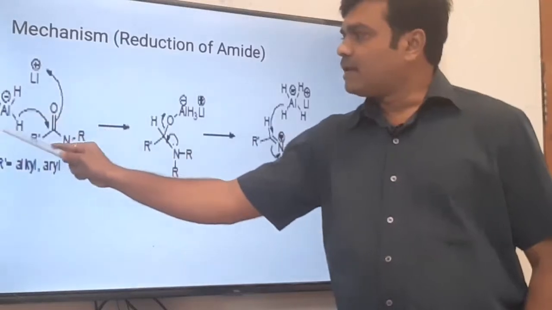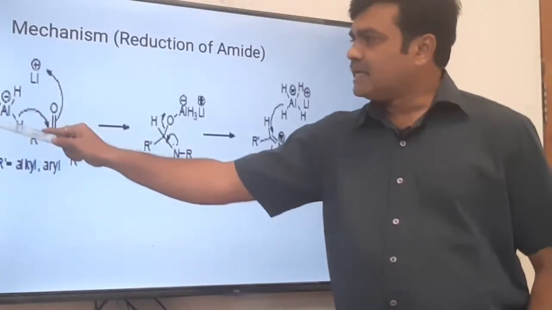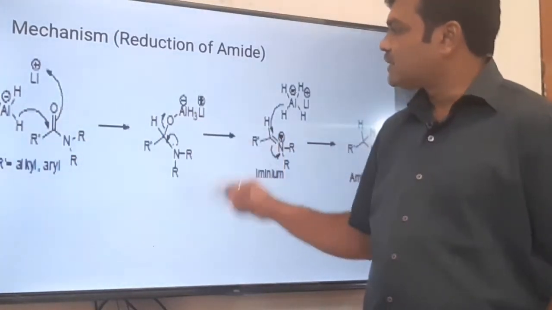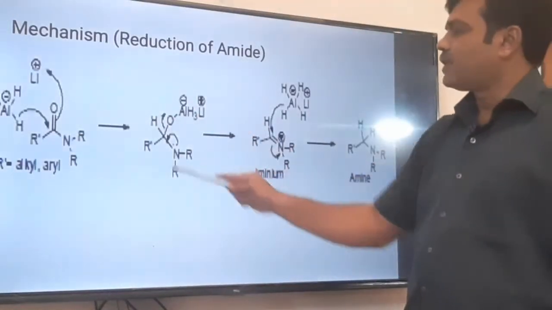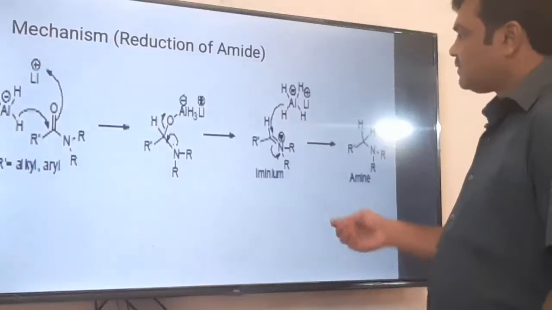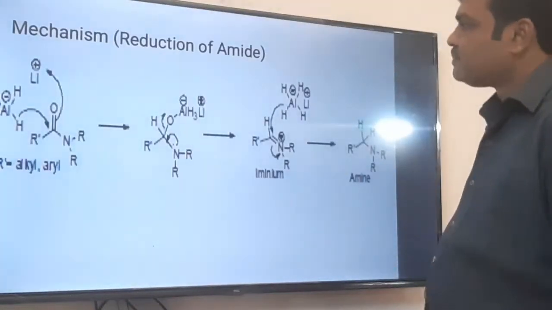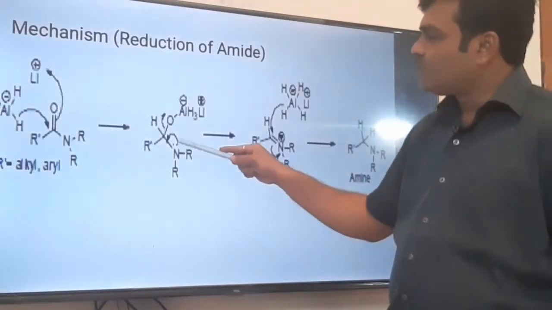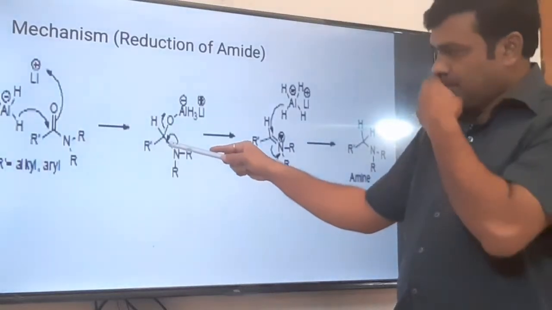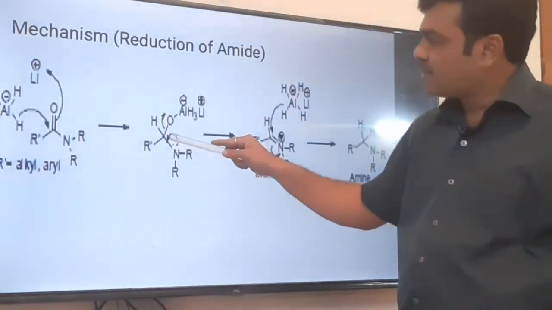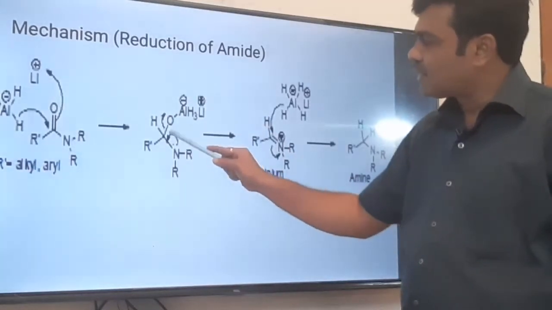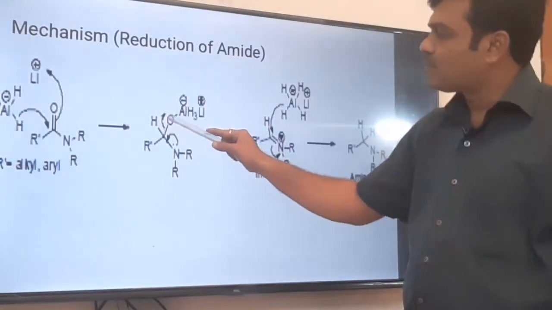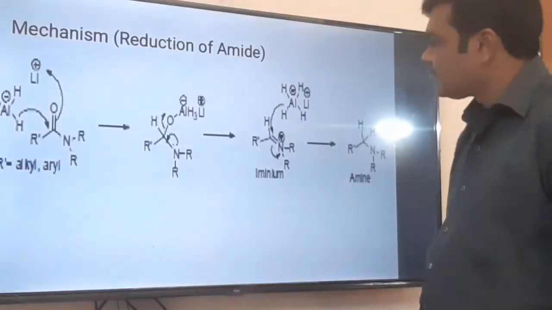The remaining moiety after transfer of the hydride ion, this AlH3, goes to oxygen, and hydride goes to the carbonyl carbon. We get this moiety. After that, you can clearly see what happens. The nitrogen donates its lone pair to this carbon, and at the same time the carbon oxygen bond cleavage takes place. This formation of nitrogen carbon bond and cleavage of carbon oxygen bond takes place simultaneously.